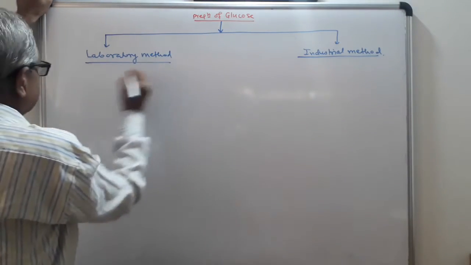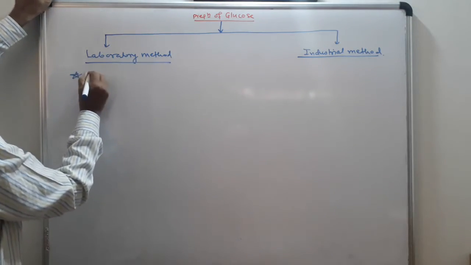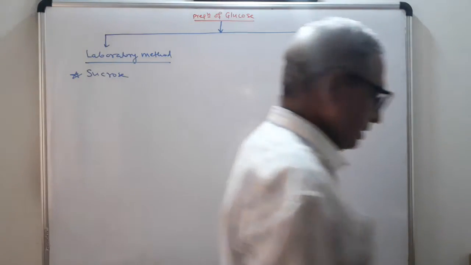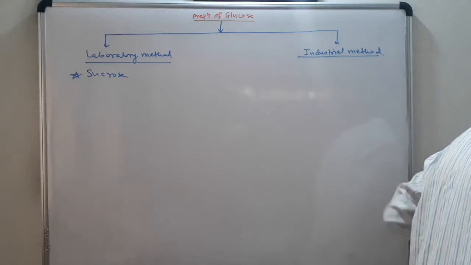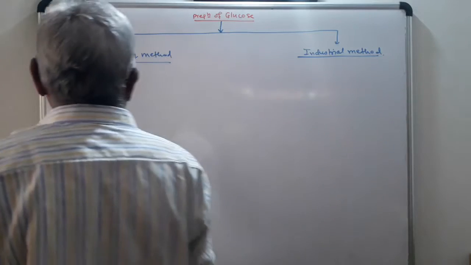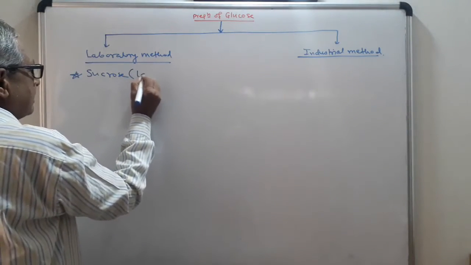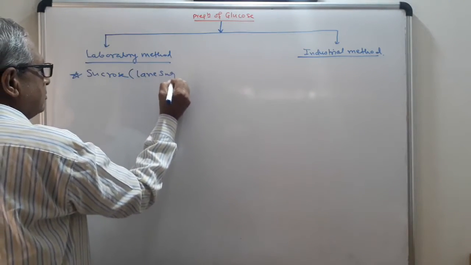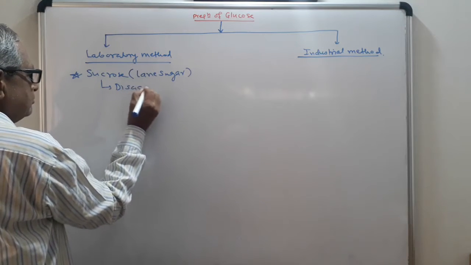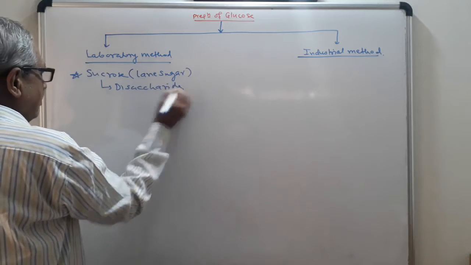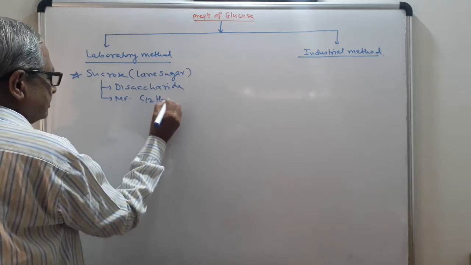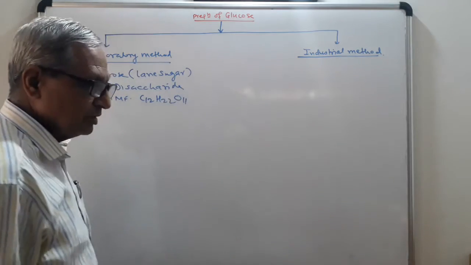In the laboratory, glucose is prepared from sucrose. Sucrose is also known as cane sugar. It is a disaccharide. The molecular formula of this disaccharide is C12H22O11.